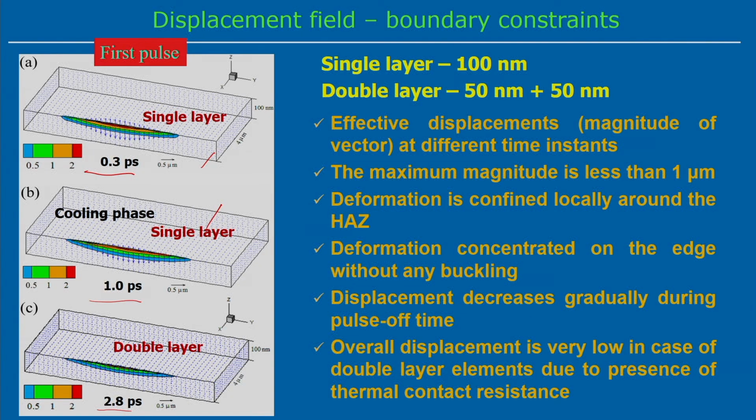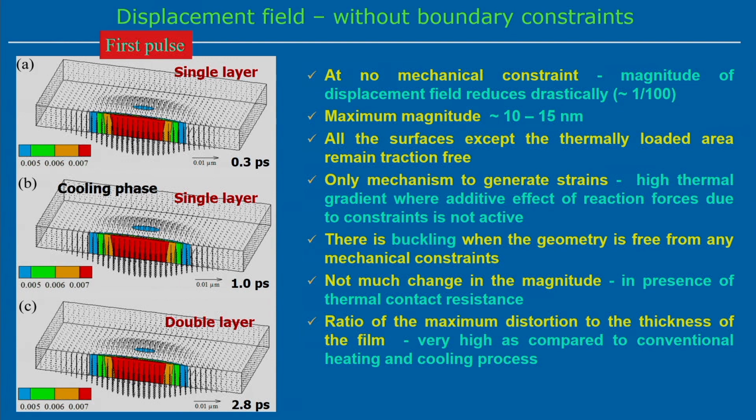So, the delta T is small in this particular case when we are using any kind of contact resistance or multi-layer film. A similar kind of analysis is also done, but without any boundary constraint. That means the thin layer or film is free to move. If you look at the single layer as well as the double layer, we can see that with no mechanical constraint, the magnitude of the displacement is reduced drastically. It is almost 1/100th, or times less, as compared to with the boundary constraint.